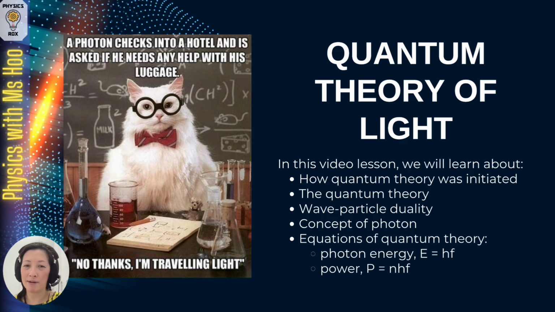A little bit of a disclaimer, I am obviously not an expert in quantum theory. And to be honest, this concept was fairly new to me as well when this was first introduced to the new KSSM syllabus in 2021. I have done a lot of reading to prepare my lessons for my students. I have simplified the concepts in a way that makes sense to me and hopefully it makes sense to you. I apologize in advance if there are any errors in this video. Please let me know in the comments below if any corrections need to be made. And now, let's get started.